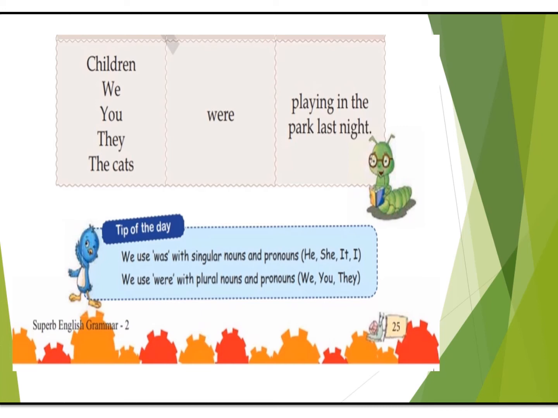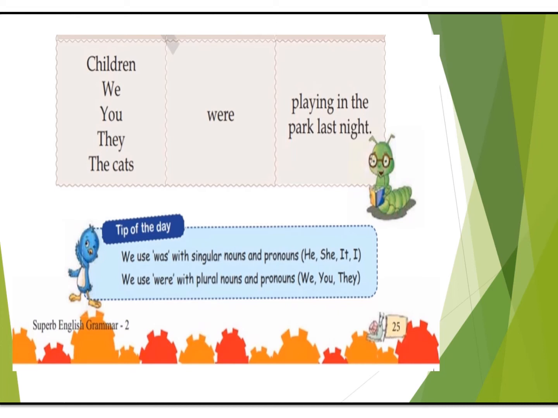Plurals means, children, let me remind you again, plurals is when we are talking about something more than one in number. So they are all plural nouns or pronouns. So you can see in the table also, we use was with singular nouns and pronouns.